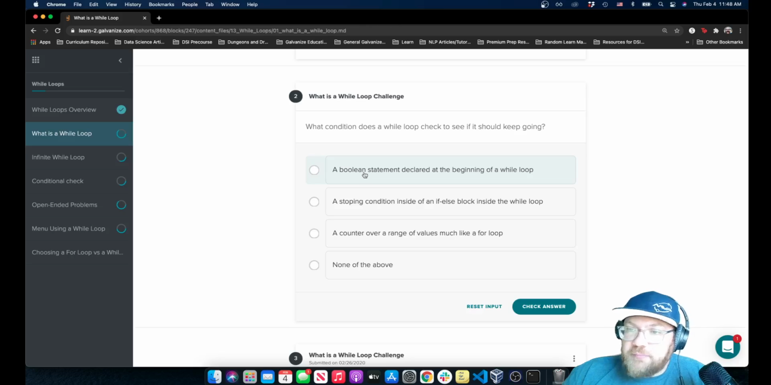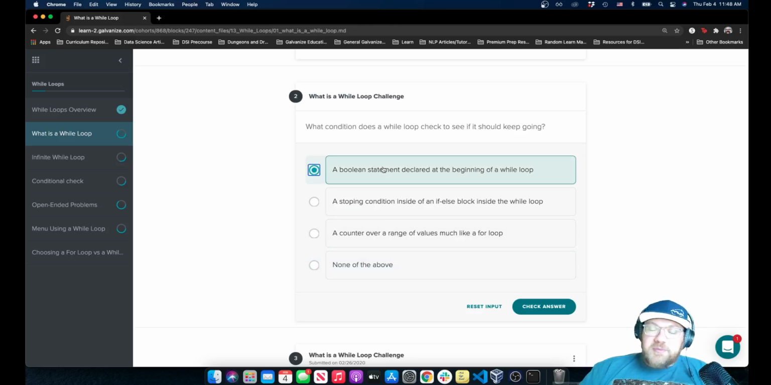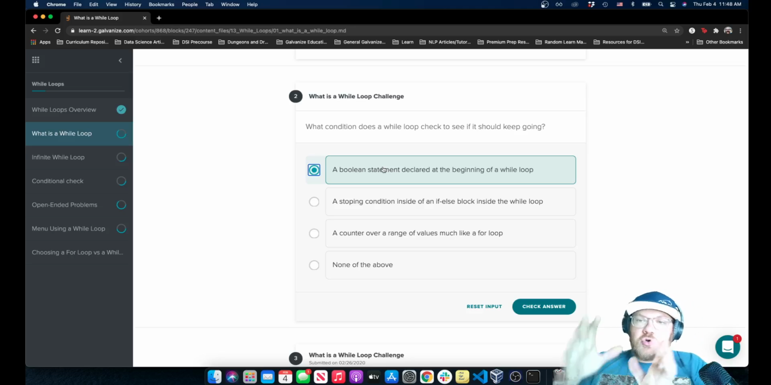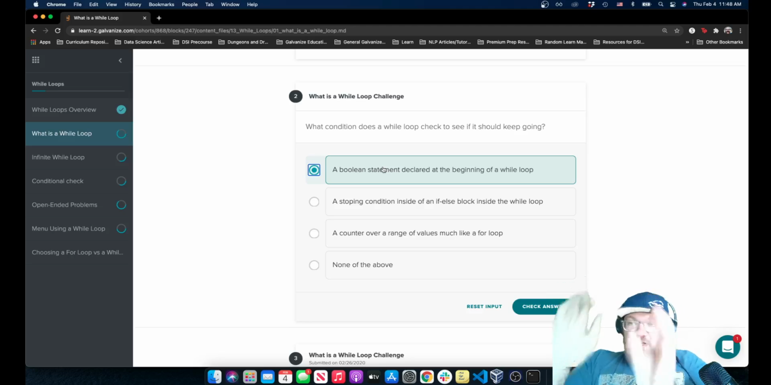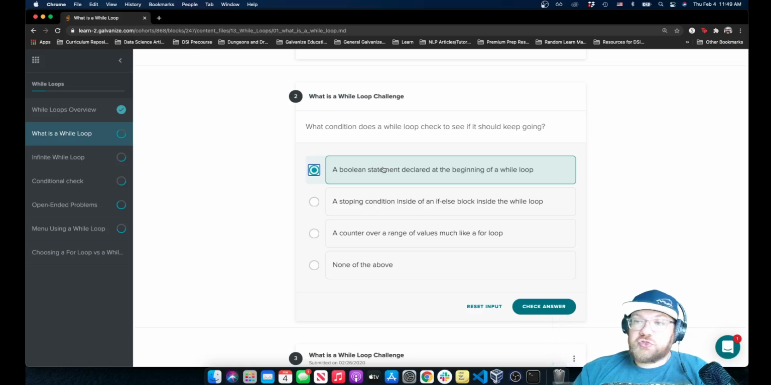It checks a Boolean statement declared at the beginning of a while loop, a stopping condition inside of an if-else block inside the while loop, counter over a range of values, much like a for loop, or none of the above. And typically, right, the syntax is going to be a Boolean statement, right? And that's just going to be in the same structure as an if statement where we say if this variable double equals true or 9 or greater than 7, right? We can use another one of those conditional statements, right?